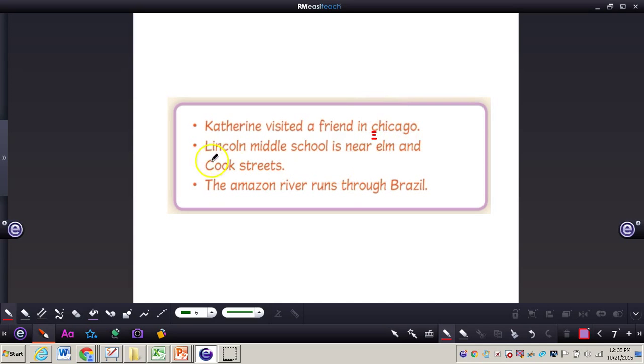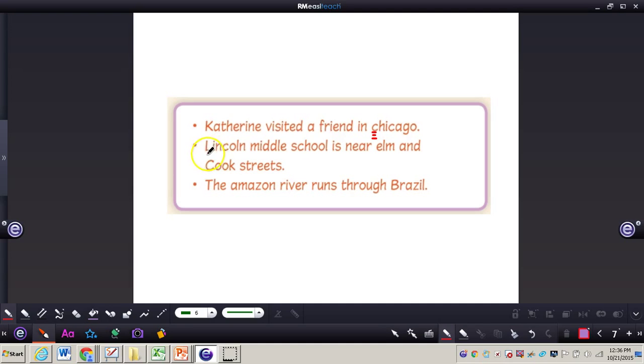Now, looking at the next one, Lincoln Middle School is near Elm and Cook Streets. It is important to know that a proper noun, no matter if it's a school or your name, every part of that proper noun is capitalized. So, for example, if you had Connor Joseph Mangan, who is my son, I would capitalize Connor, Joseph, and Mangan. The same thing goes for a school. So Satronia Elementary School: Satronia is capitalized, Elementary is capitalized, and School is capitalized. Even though elementary and school are not capitalized on their own, if they're part of a proper noun, they will need to be capitalized.